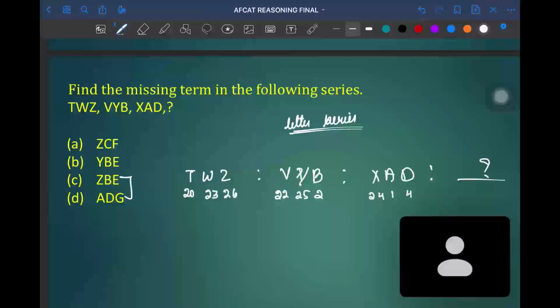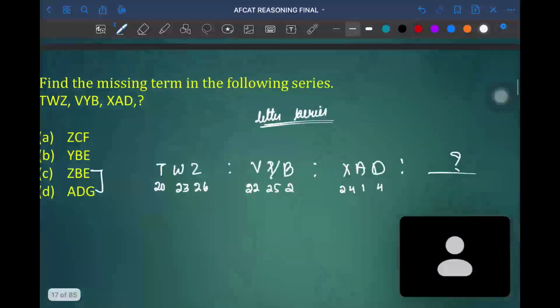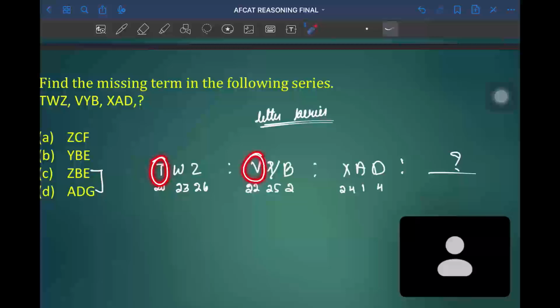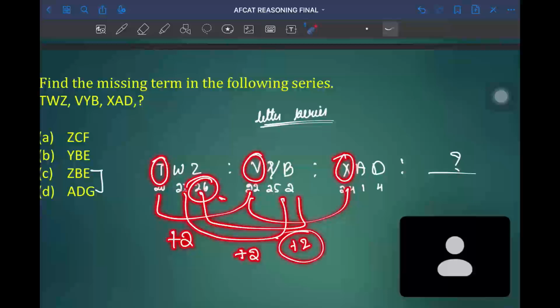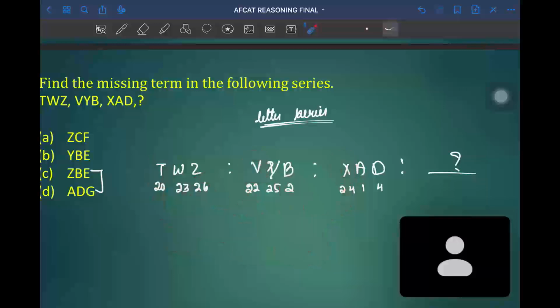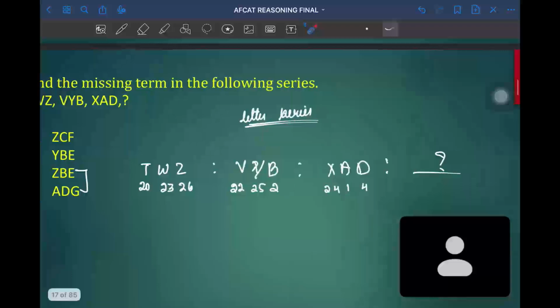Now let us look into it. By looking into these terms, we can find a relation that first letter is increasing at every position by +2. In the similar way, second letter is also increasing by +2. Third letter is also increasing by +2. How from 26 it is +2? After Z, again we will be repeating with A, B, C, D. So after Z, 1, 2.